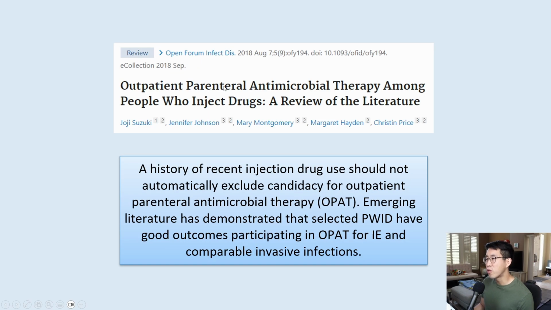So there's been a review of the literature recently in 2018 that looked at multiple different studies, and they actually recommended that a history of even recent injection drug use should not automatically exclude candidacy for outpatient parenteral antimicrobial therapy. Emerging literature has demonstrated that selected patients with IV drug use have good outcomes participating in OPAT for infectious endocarditis and comparable invasive infections. So let's look at the study.